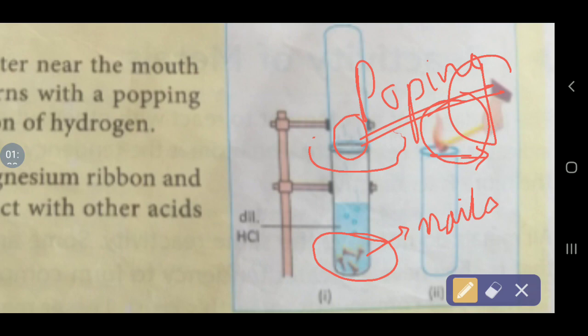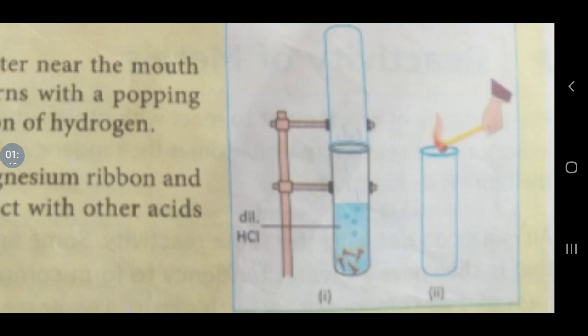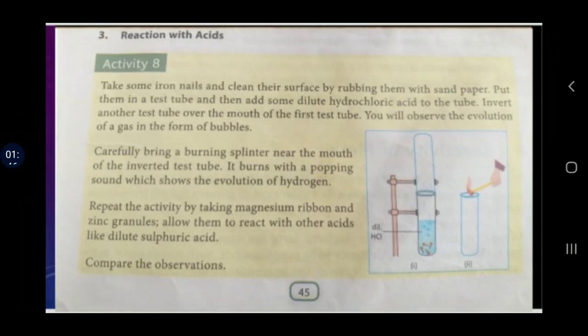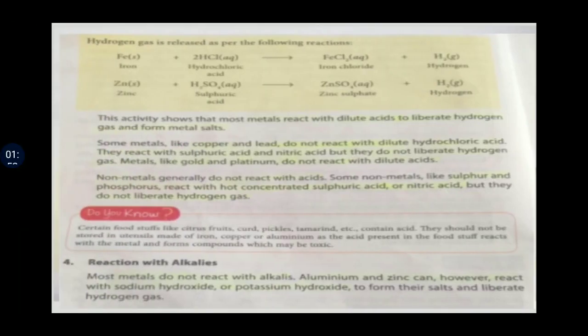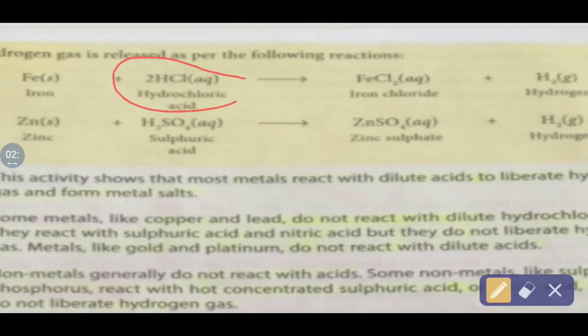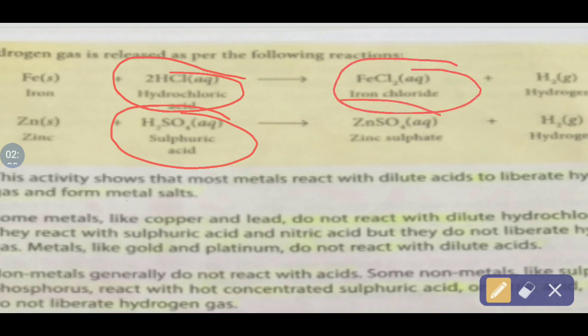Now, this activity we can repeat with certain other metals. As you can see in the reactions, we can repeat this activity taking iron and zinc. In both the cases, if we react the metal with any acid like HCl or H2SO4, what we will observe is the formation of a metal salt along with the hydrogen gas.